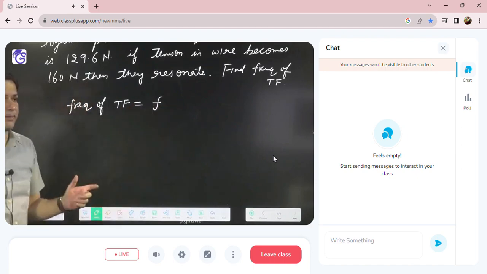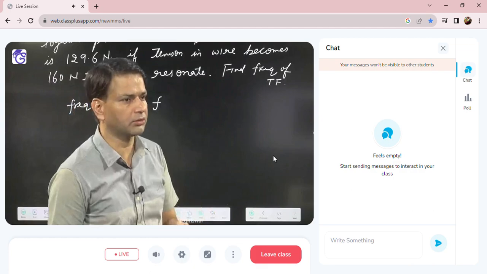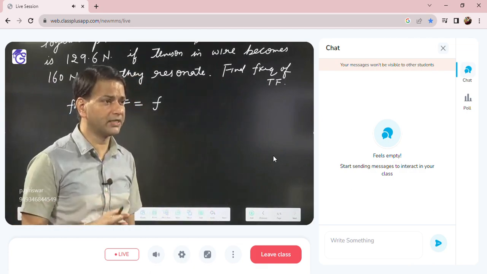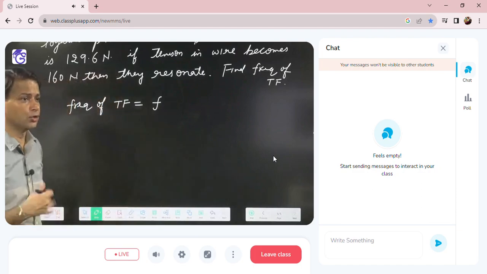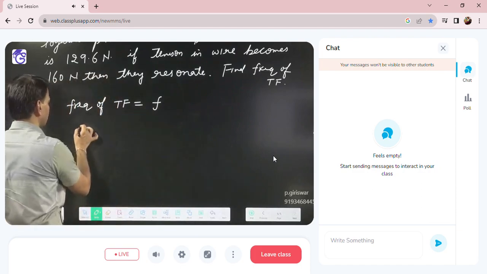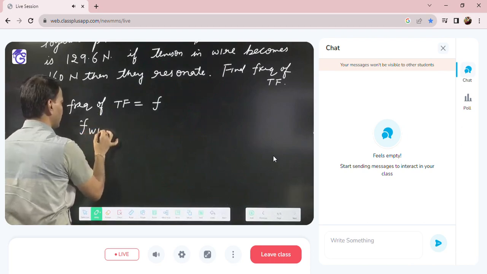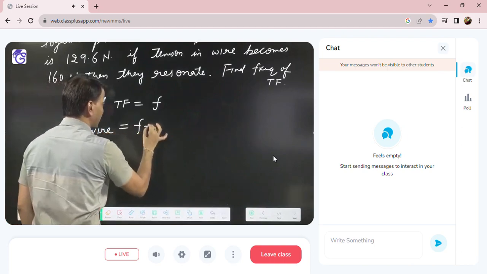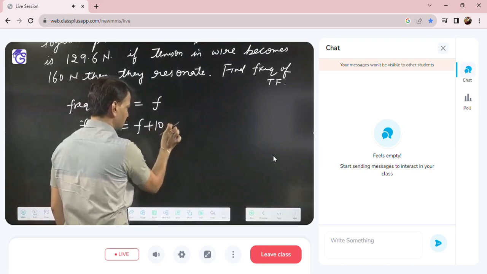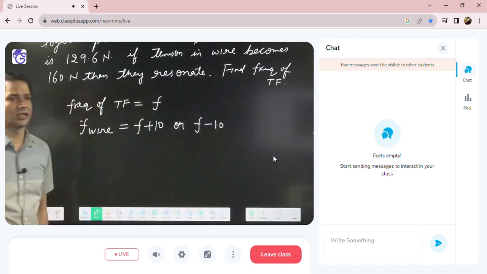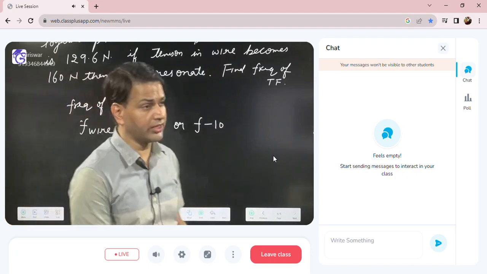Now we will write the possible frequency of the wire. The fork and wire are giving 10 beats per second. So the possible frequency of the wire, what we can say, is either F plus 10 or F minus 10. These are the two possible frequencies of the wire because they are producing 10 beats per second.